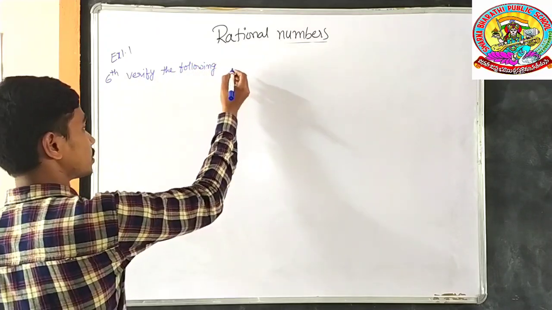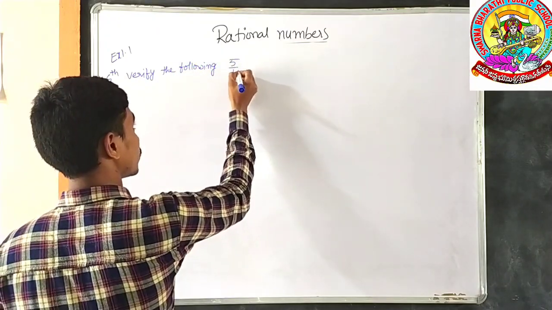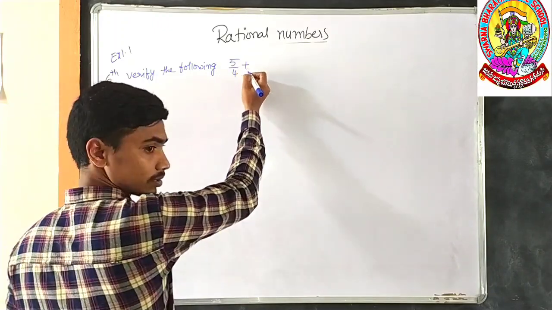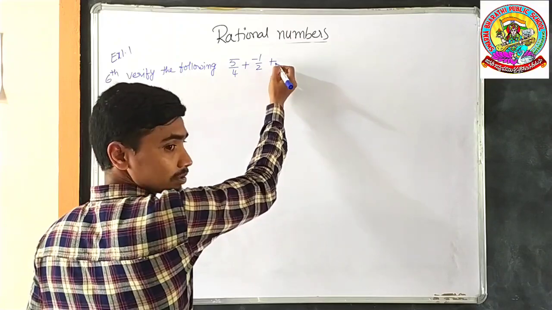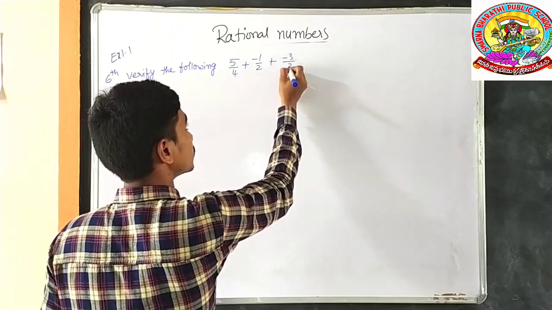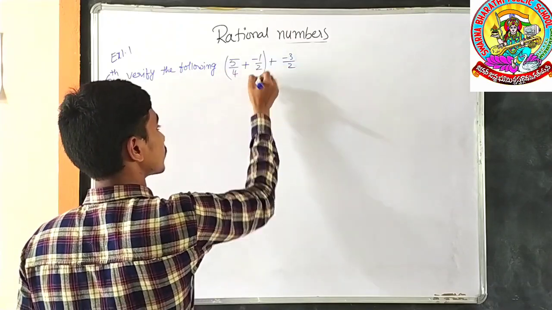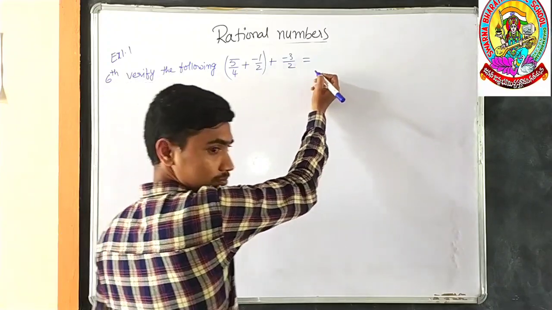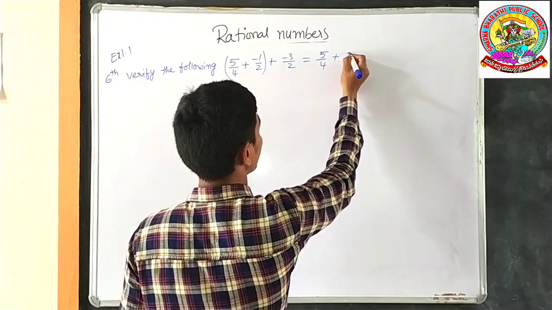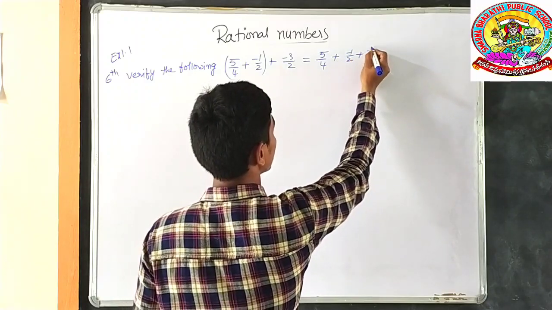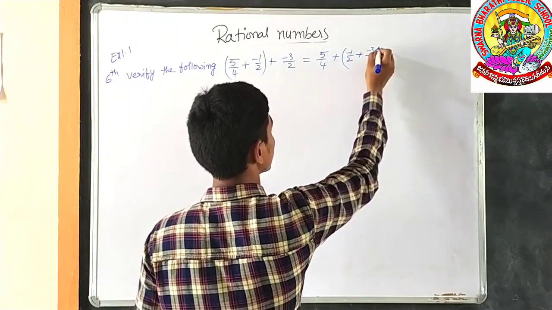Following example, that is nothing but 5/4 + (-1/2 + -3/2) is equal to (5/4 + -1/2) + -3/2.